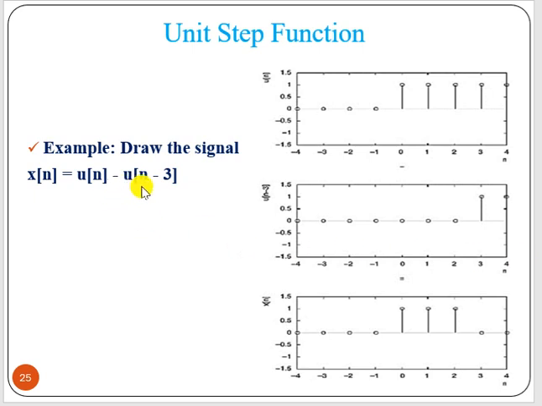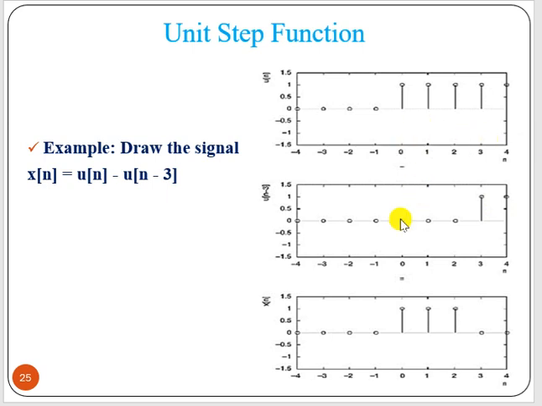Now say u of n minus u of n minus 3. Now u of n is nothing but starting from 0, magnitude is 1, and it will go up to positive infinity. So 0 to plus infinity, all values are 1, 0, 1, 2, 3, 4. Now u of n minus 3, that means n minus 3 equal to 0, so n equal to 3, so it has to start from 3. For 0, 1, 2, those values are 0, it will start from n equal to 3. It is delayed by 3 samples. From 3, 1, 4, 1, 5, 1, it will go up to infinity.